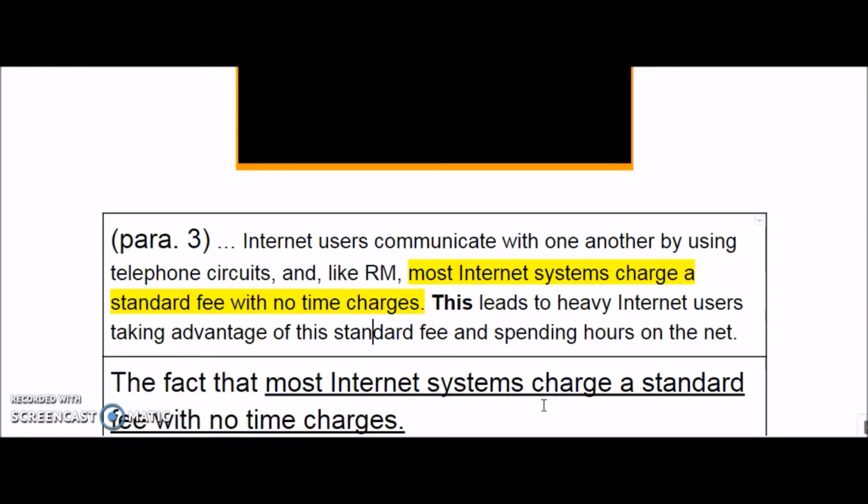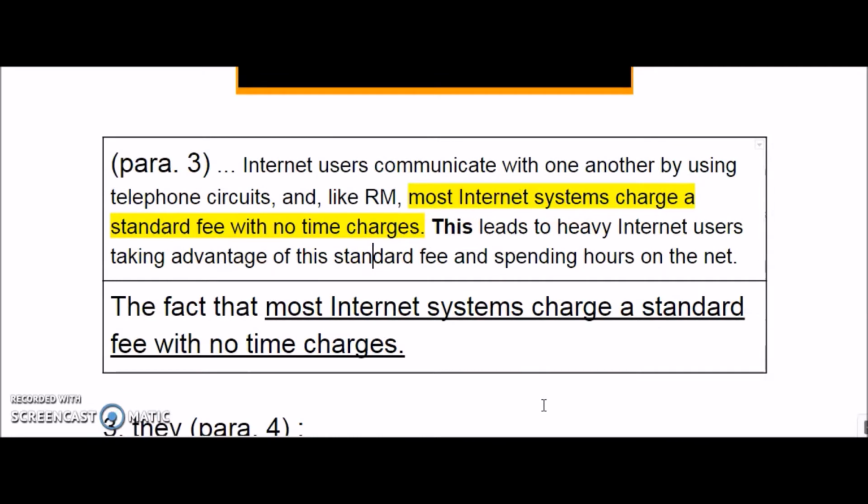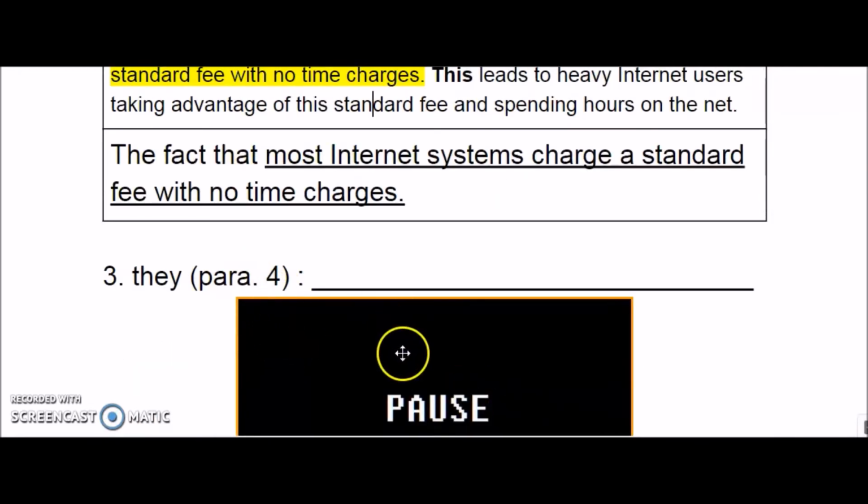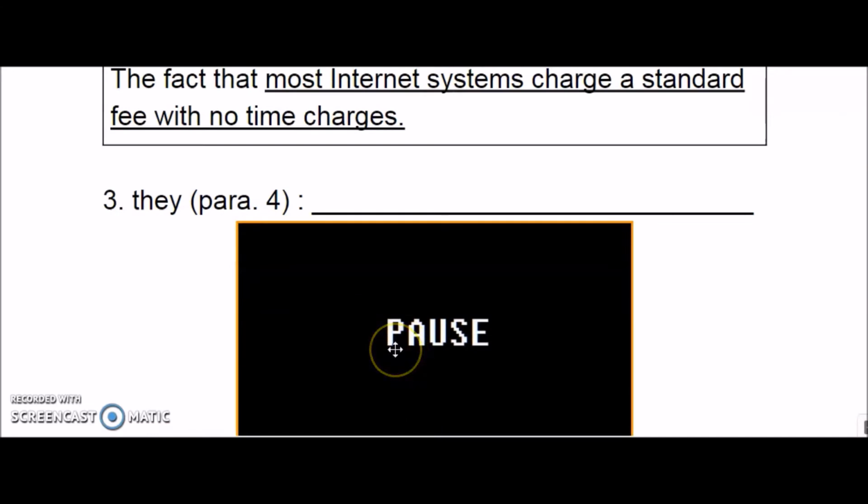I hope it's clear. Okay, the third one, they. That's fine, they, in paragraph 4. You can pause if you want.